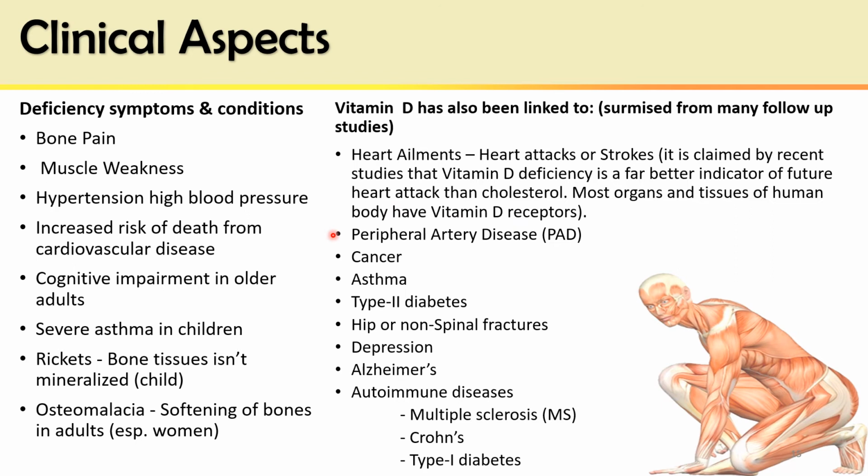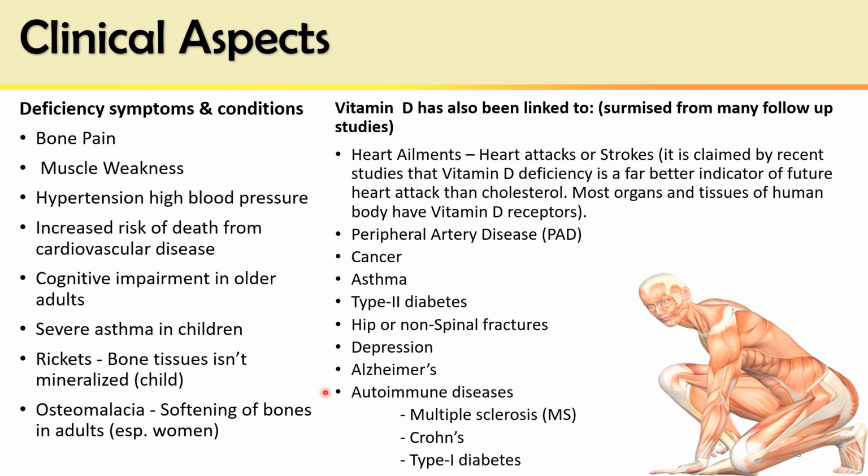The deficiency may result in peripheral artery disease, resulting in hypertension. It prevents cancer, asthma, type 2 diabetes, hip or non-spinal fractures. It prevents depression. It has a beneficial role in Alzheimer's disease, that is senile dementia, and it also has a